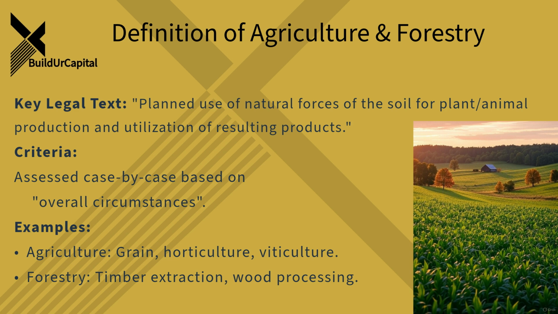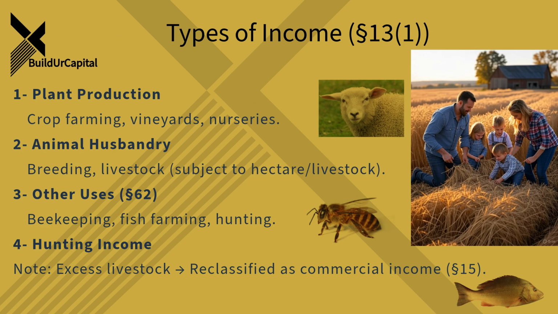Well, there are several layers. First, you've got the income directly from the main activities, agriculture and forestry themselves. That's Section 13 again. Agriculture means getting plants or parts of plants by using natural forces: growing grain, horticulture like fruit, veggies, tree nurseries, vineyards too. And forestry is getting forest products using natural forces, timber extraction, maybe some basic wood processing, that kind of thing. So growing crops, harvesting timber.